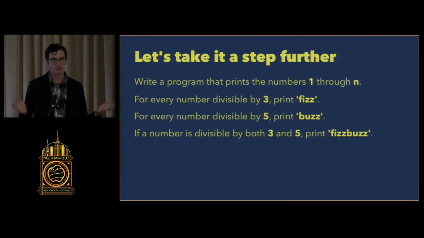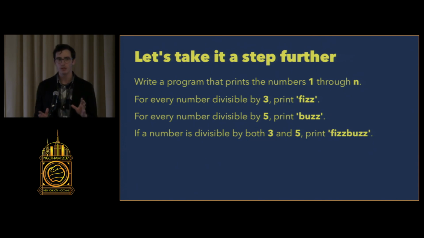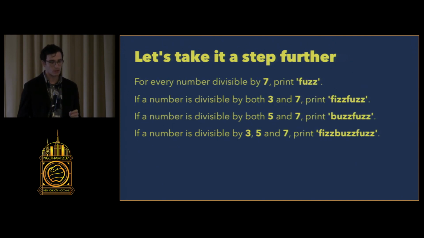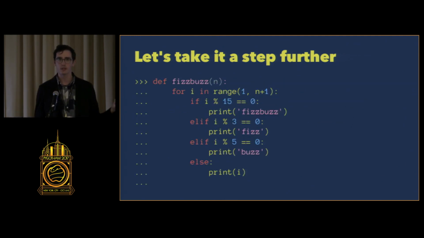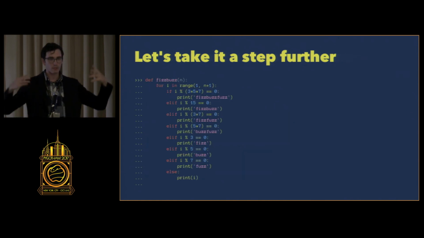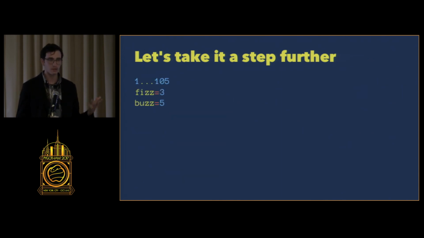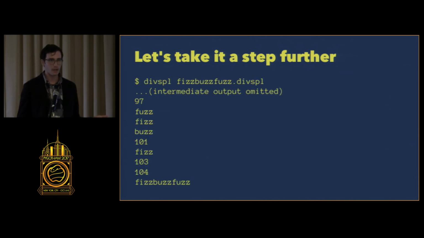So now let's take it one step further, right? This is the initial FizzBuzz problem. Numbers 1 through n, 3, 5, FizzBuzz. Well, let's say I'm a really tricky interviewer and I also want you, for every number divisible by 7, to print fuzz. And so that really complicates things, right? Because if it's divisible by 3 and 7, you have to print FizzFuzz. If it's 3, 5, and 7, FizzBuzzFuzz. And so when we look at this super naive program that I wrote at first, it blows out of proportion because I have so many more cases to test for all the different divisibilities of 7. But in divspill, all I have to do is increase the range to a number that's a lot higher and add one more assignment, and then I can run it and it will just interpret it the same way. It'll print FizzBuzzFuzz.